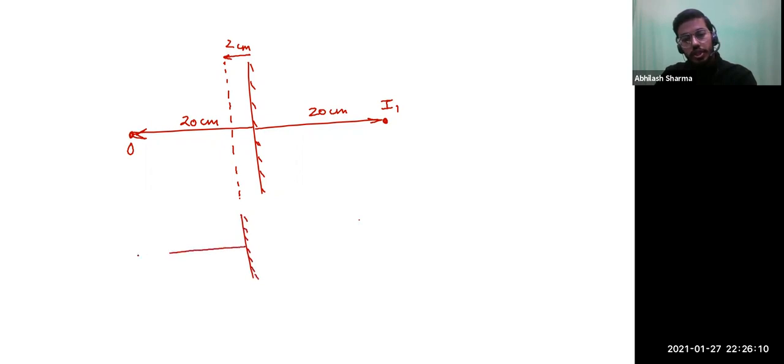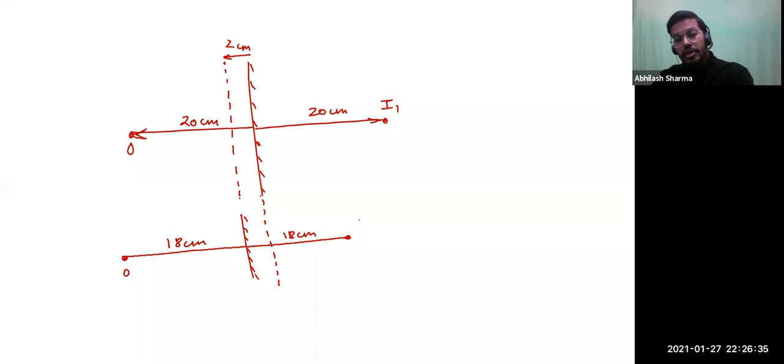What distance is the object at now? The object is unmoved, so it'll be at 18, right? So the image must form at 18 centimeter from the mirror. This is 18. But don't forget that the mirror has already moved by 2 centimeter.